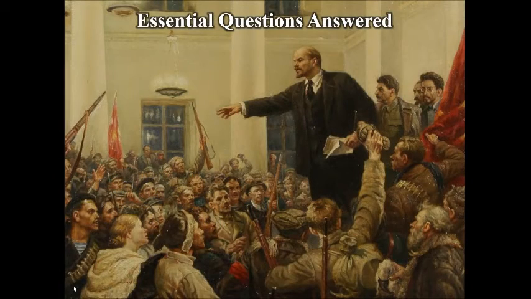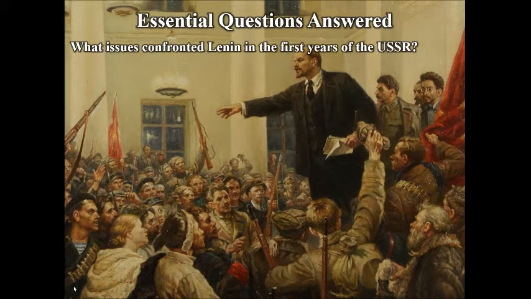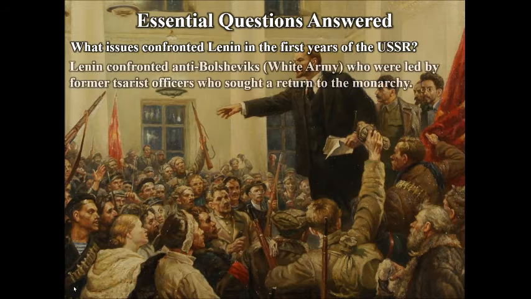Now let's answer our essential questions. What issues confronted Lenin in the first years of the USSR? Lenin confronted anti-Bolsheviks, or the White Army, who were led by former Tsarist officers who sought a return to the monarchy. There was also the unthinkable, the execution of the royal family.